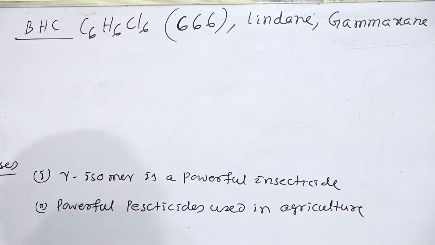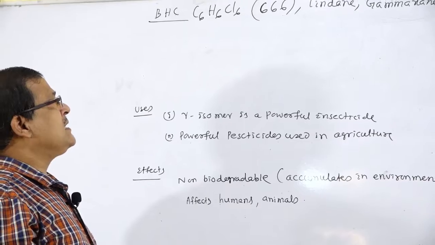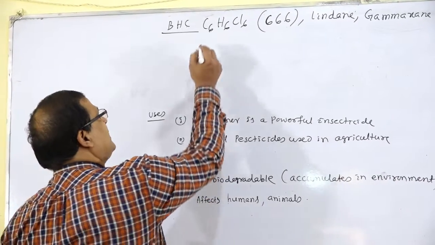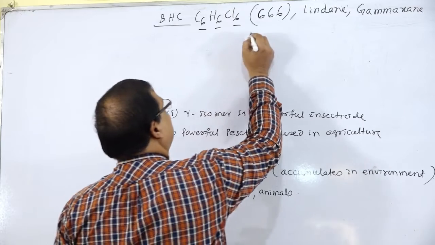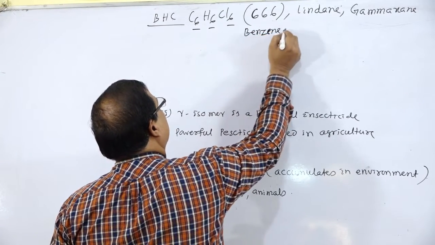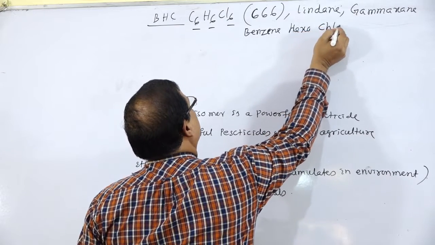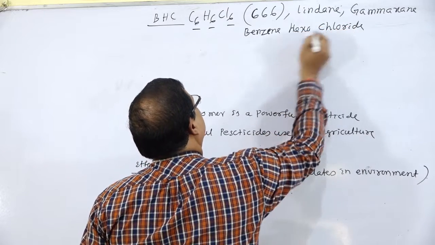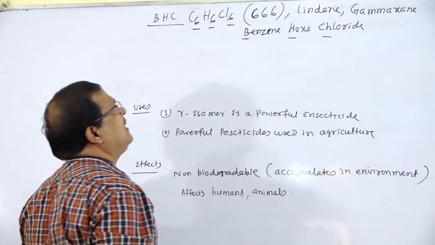So C6H6Cl6 is BHC, benzene hexachloride.